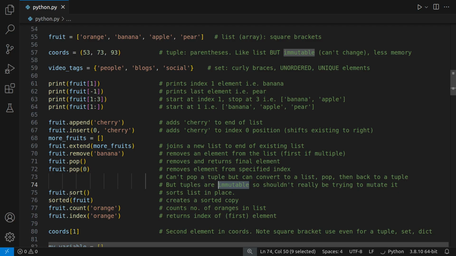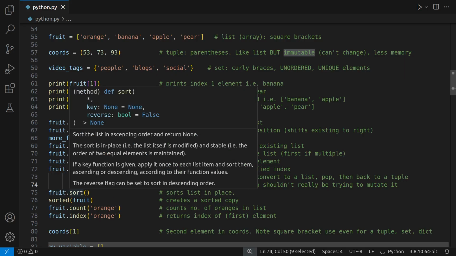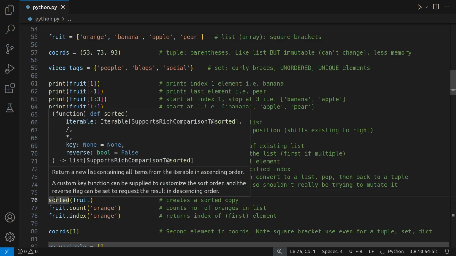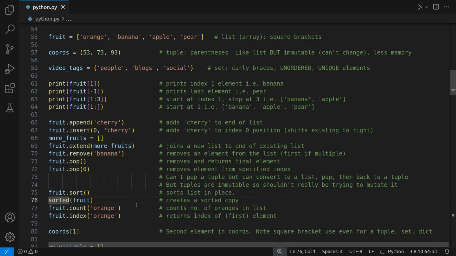Now, .sort will sort a list in place. But if you don't want to modify the list, then what you can do is use sorted on fruit, and then let a variable be equal to that. So this is a sorted copy rather than sorting in place.